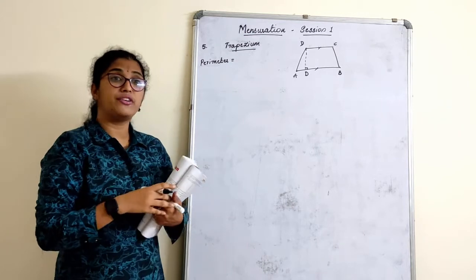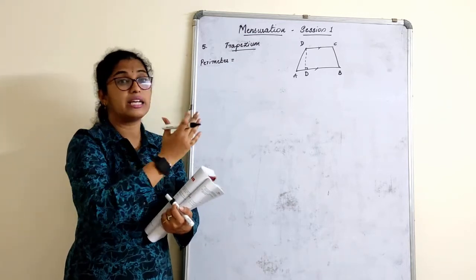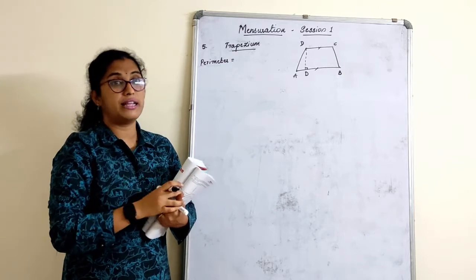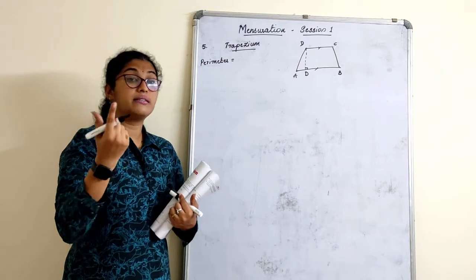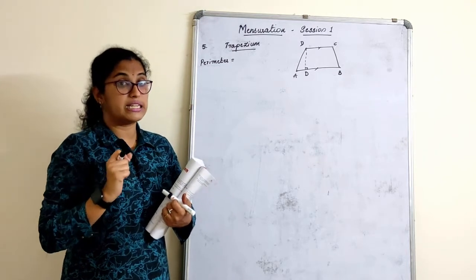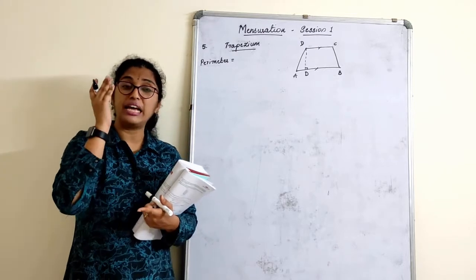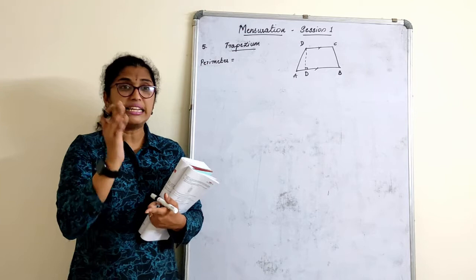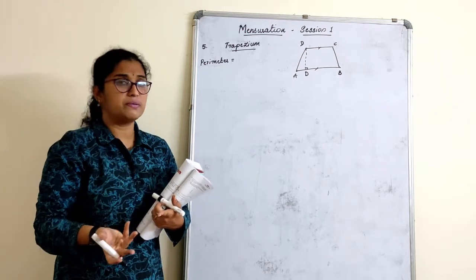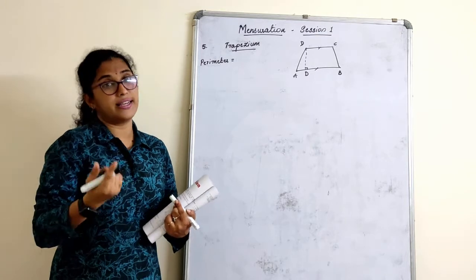What is perimeter of a rectangle? Sum of all four sides. But their opposite sides are equal. That is why we are writing 2 times of length and breadth. Parallelogram perimeter, sum of all four sides, provided opposite sides are equal. That means, remember, perimeter of any given polygon, any given quadrilateral, any given polygon I will mention. Triangle is a polygon, right? It is nothing but sum of all the sides.